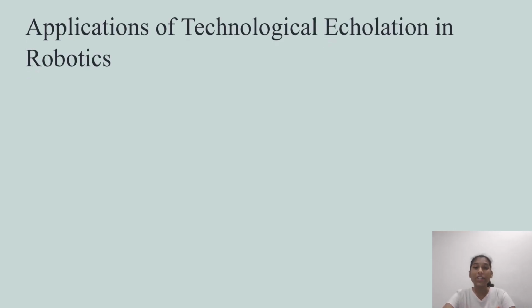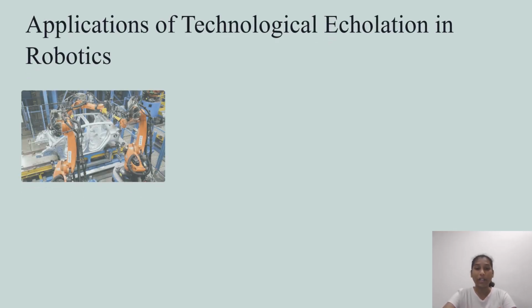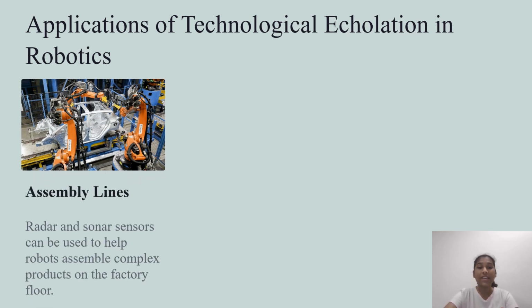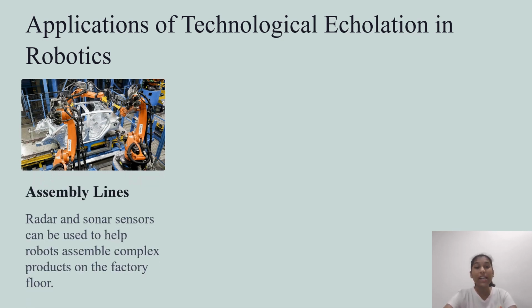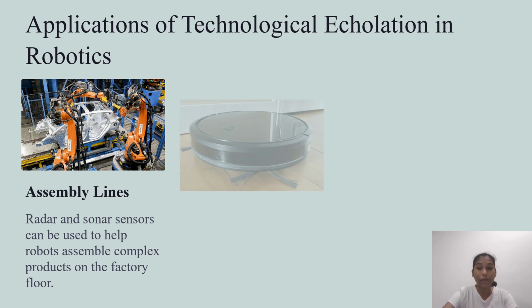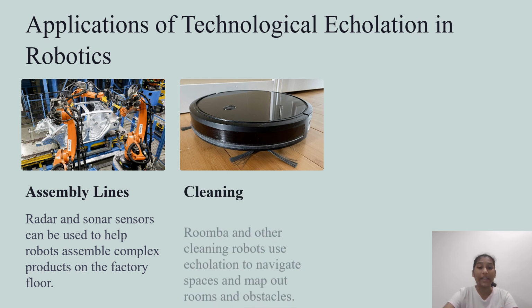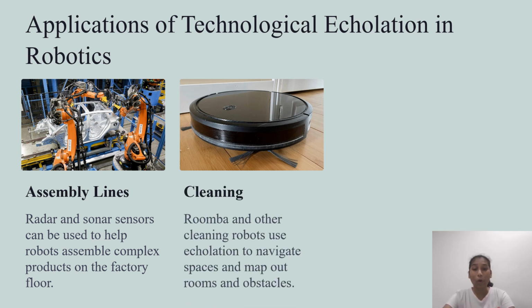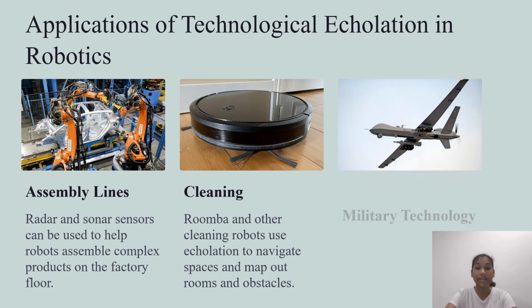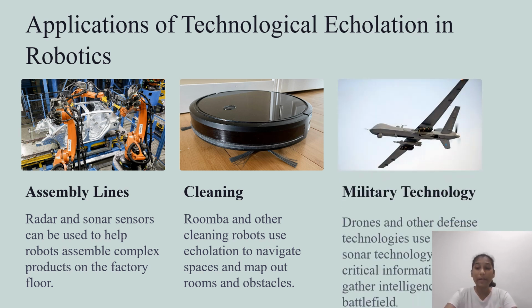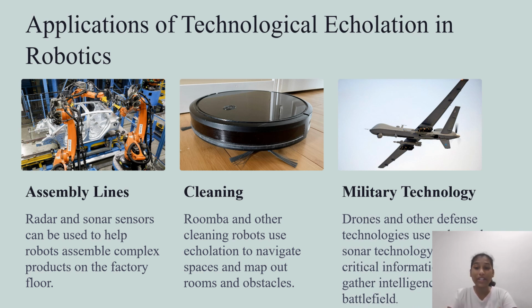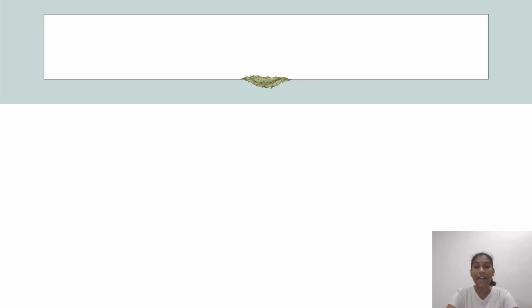Let us go with the application of technological echolocation in robotics. It is used in assembly lines. Radar and sonar sensors can help robots assemble complex products on the factory floor. Next, let us go with cleaning. Roomba and other cleaning robots use echolocation to navigate spaces and map out rooms and obstacles. It is also used in military technology. Drones and other defense technology use ultrasound and sonar technology to find critical information and gather intelligence on the battlefield.